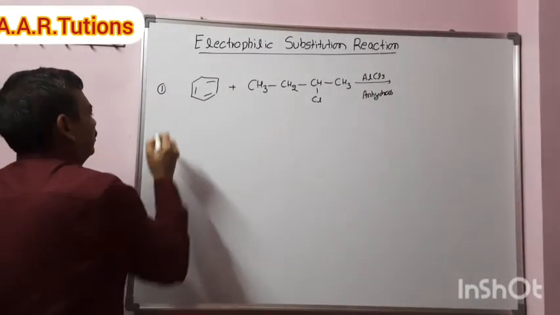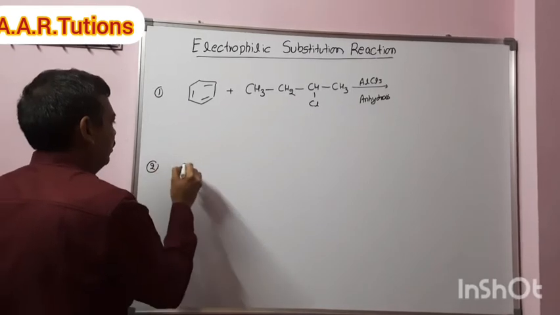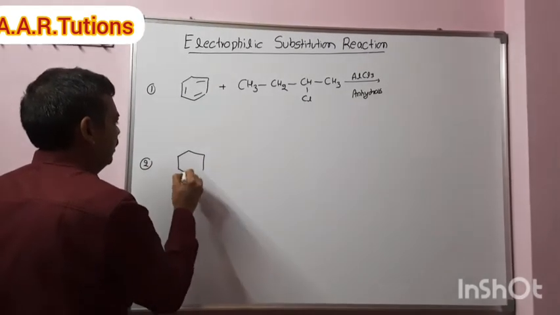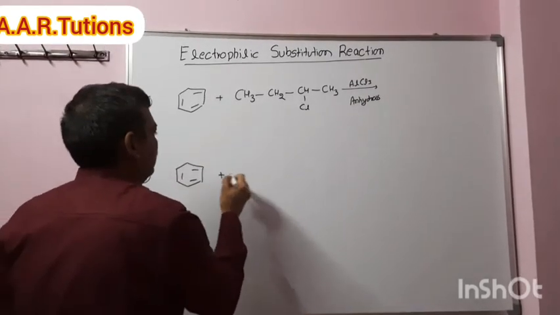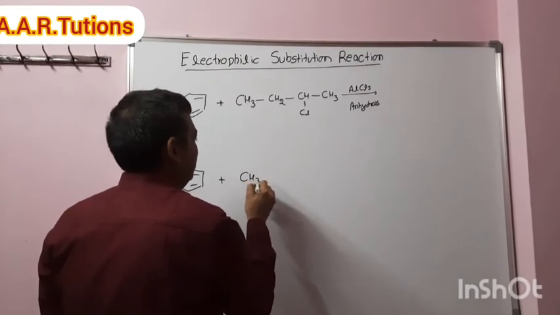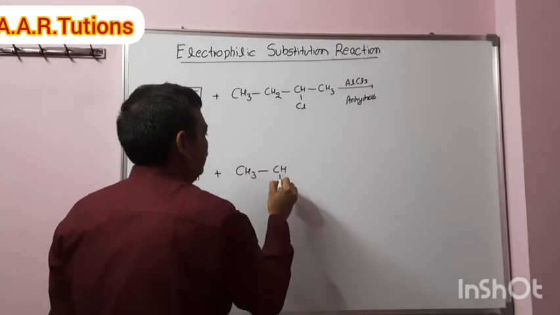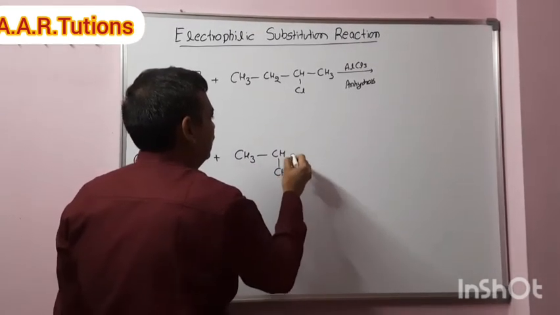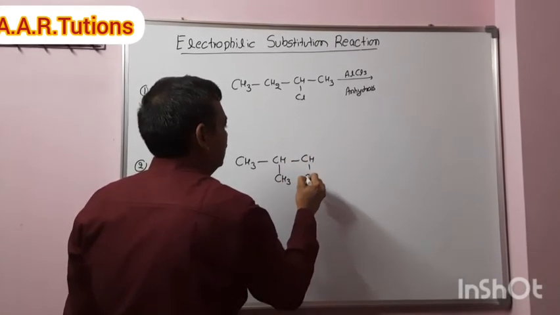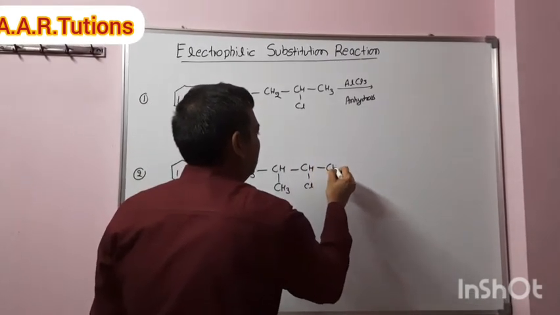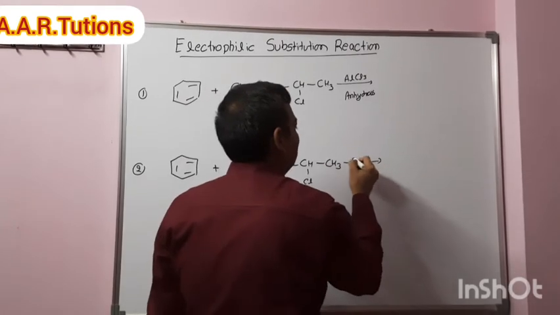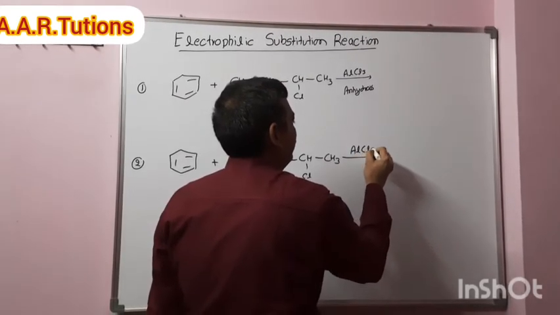Example 2: when benzene reacts with the same compound with one methyl group put here, CH, Cl, CH3, under the same condition, anhydrous AlCl3.